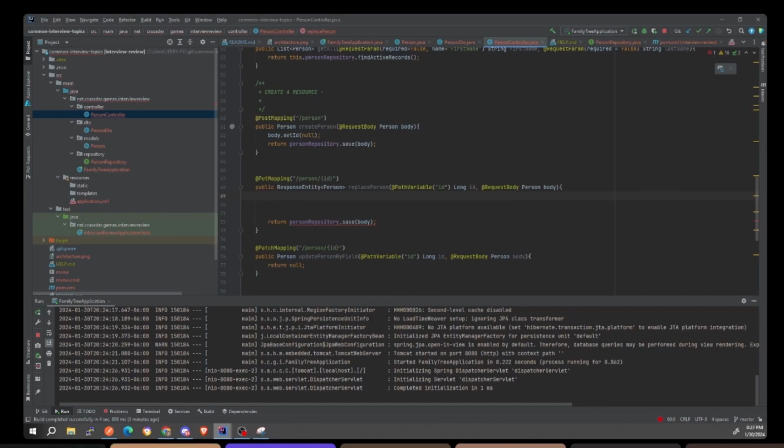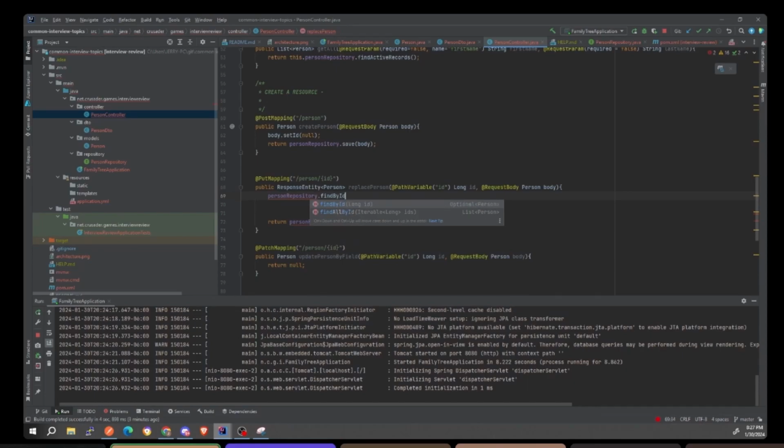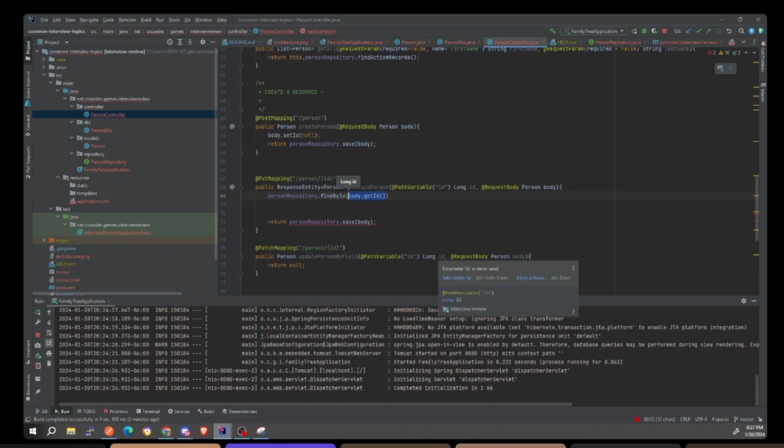So first things first, let's find this person. So person repository dot find by ID. I'm kind of already breaking my example here. We need to find by ID first, right? And which ID are we going to pick? Are we going to pick the ID that's in the body, or the ID that's being provided by the path itself? I think you guys get the point. So let's just skip ahead and pick the ID in the path itself.